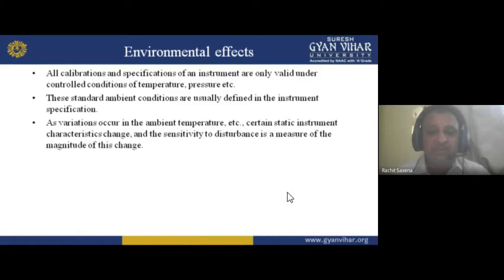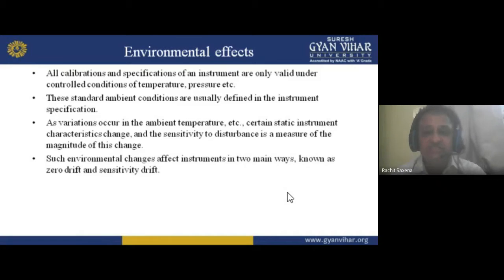As a variation occurs in the ambient temperature, certain static instrument characteristics change. Obviously, if I make changes in the ambient temperature, what happens? Certain static instrument characteristics change. My dear students, why? Because we are changing the temperature, and sensitivity to disturbance is a measure of the magnitude of this change.